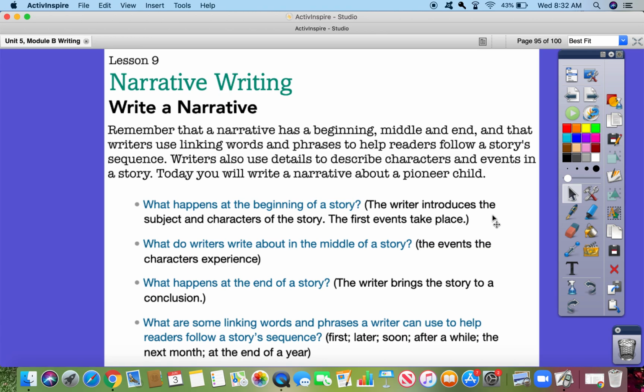What happens at the beginning of a story? The writer introduces the subject and characters of the story. The first events take place. What do writers write about in the middle of a story? The events the characters experience. What happens at the end of a story? The writer brings the story to a conclusion. And finally, what are some linking words and phrases a writer can use to help readers follow a story sequence? First, later, soon, after a while, the next month, at the end of a year.